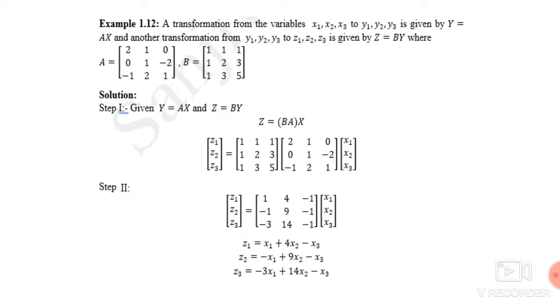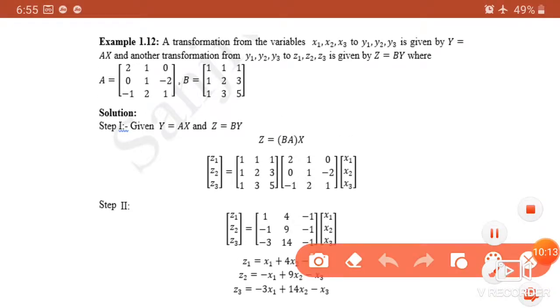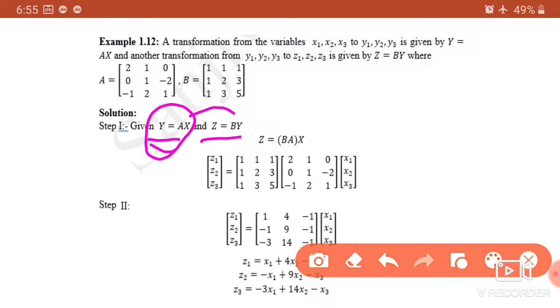So we have given y is equal to Ax and z is equal to By. Now substituting this y value in the second equation, you will get z in terms of y, because z is equal to By.